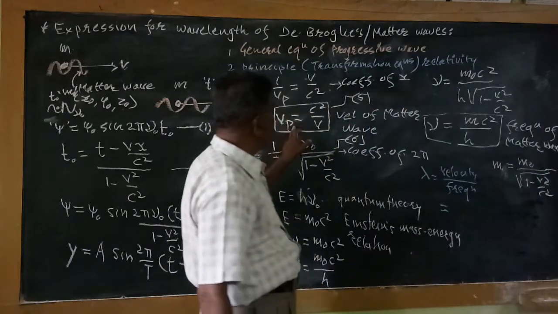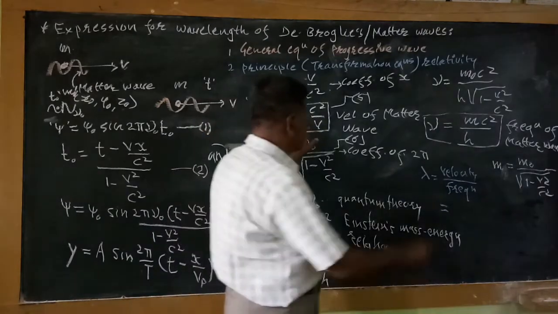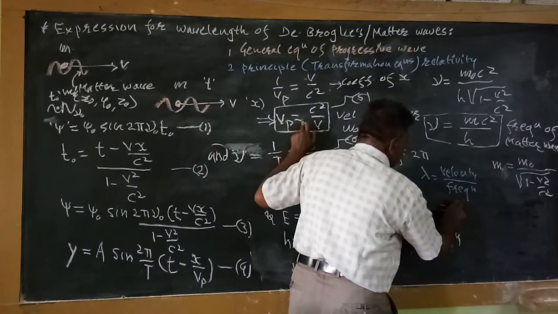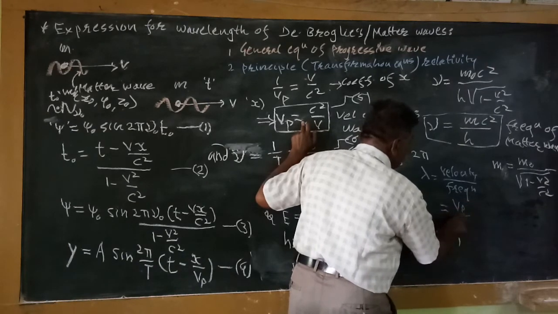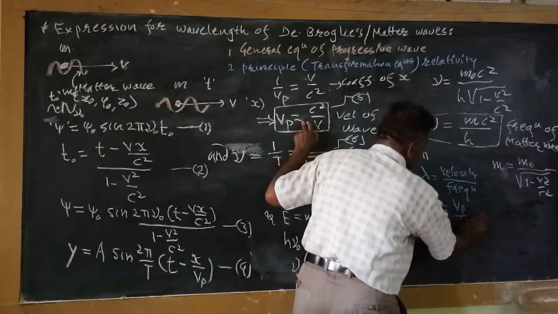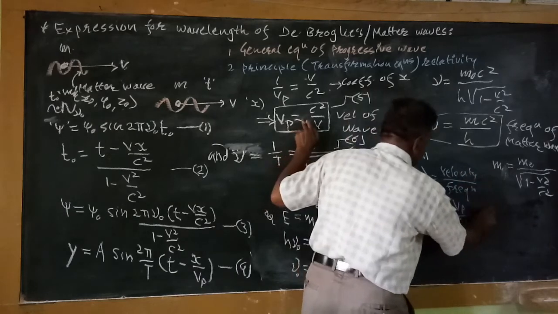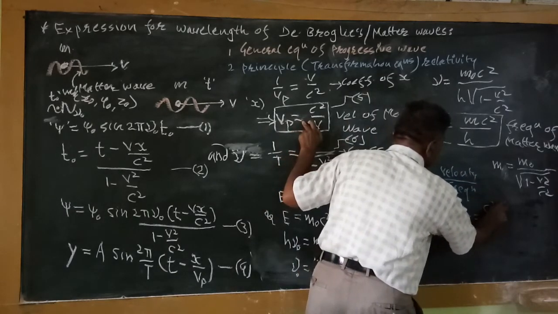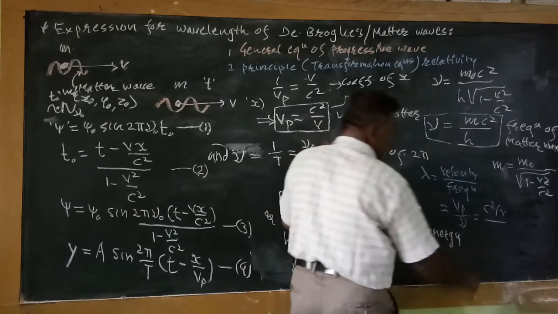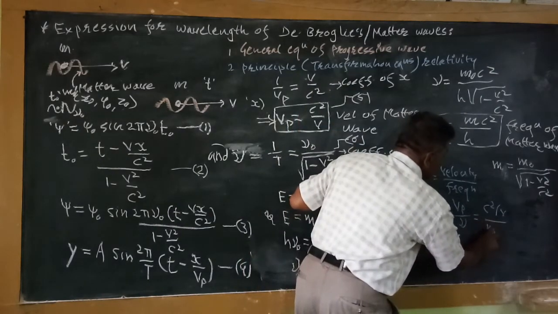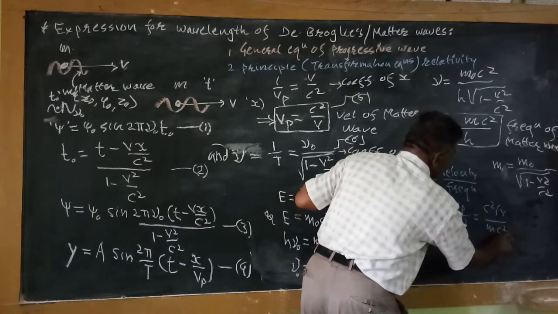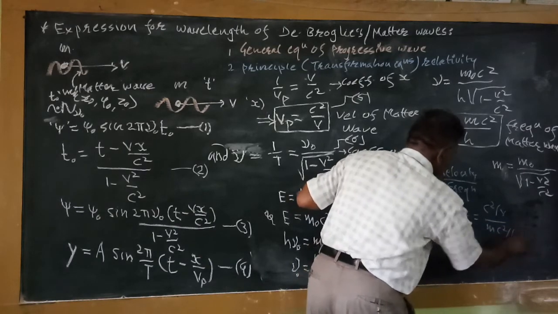The velocity of the wave is given by equation 5, that is c square by v, so lambda is Vp divided by ν. Vp is c square divided by v, and the frequency is m c square divided by h.